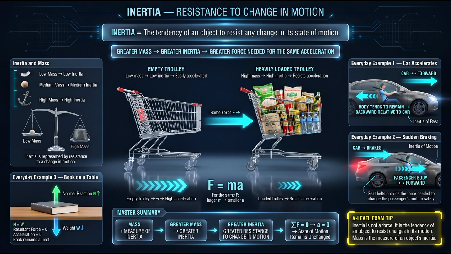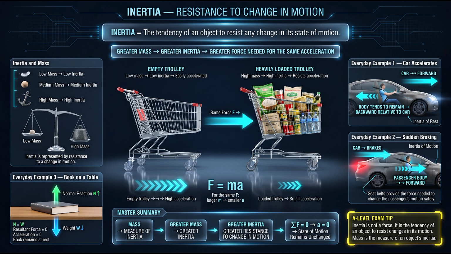The image also shows a book resting on a table. The book is affected by its weight acting downward and the normal reaction force from the table acting upward. If the book is stationary and the upward normal reaction is equal in magnitude to the downward weight, the resultant force is zero. We can express this as N = W. Since the resultant force is zero, Newton's second law tells us that the acceleration is also zero. Therefore, the book remains at rest.